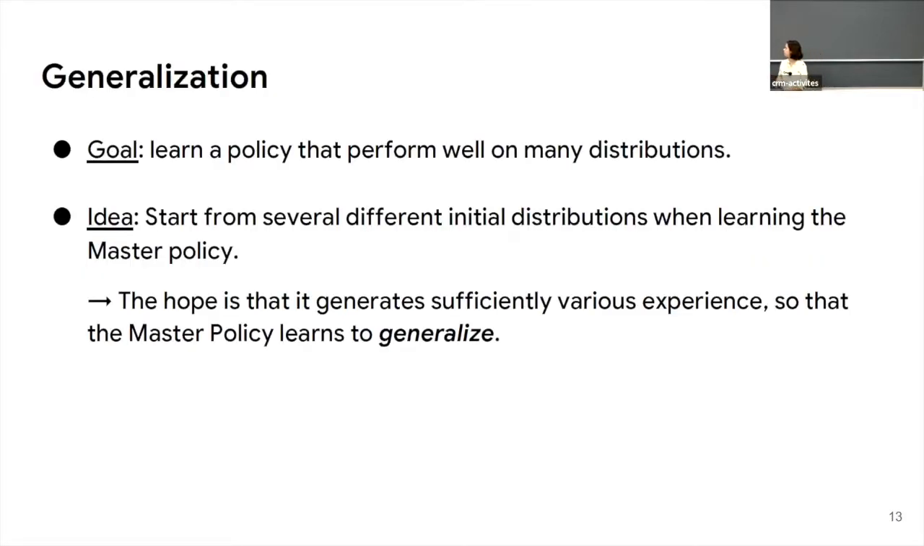As I said, the goal is to be able to generalize, so to learn a policy that performs well on many initial distributions. The idea is that now, if we have the distribution inside the state space, the representative agent can see where the other people are. So at convergence, it knows how to react against any distribution. Our hope is that it generates enough varied experience so that even if we don't see all the possible distributions over the state space, because this is very, very large, we would still be able to generalize well.